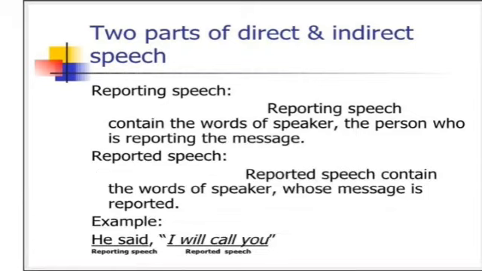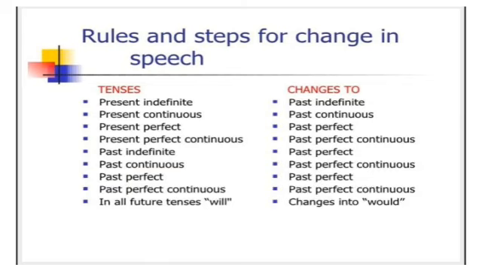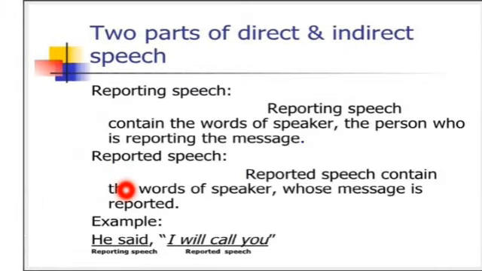And "I will call you" is reported speech, because these are the exact words that the speaker is going to report. So one is reporting speech and another is reported speech. In this example, the part "he said" is the reporting speech, and the other part, "I will call you," is the reported speech.